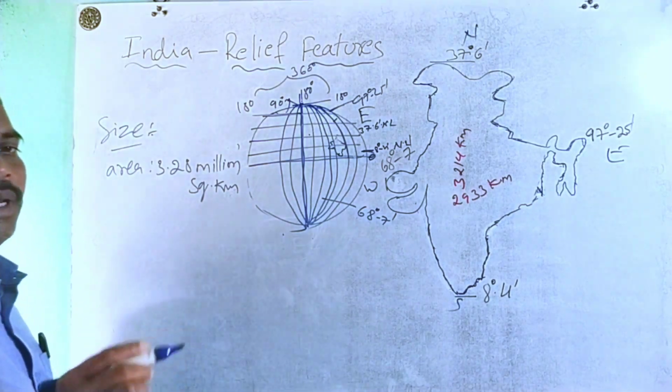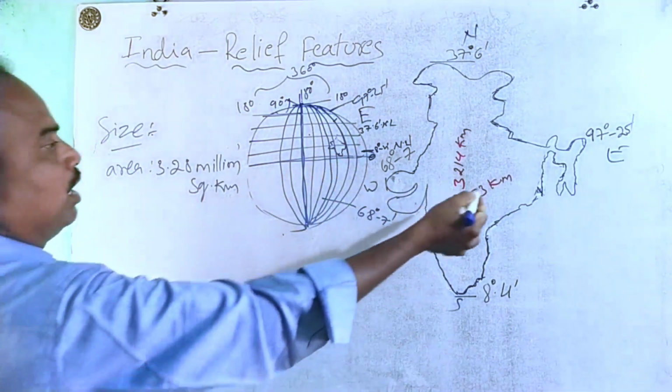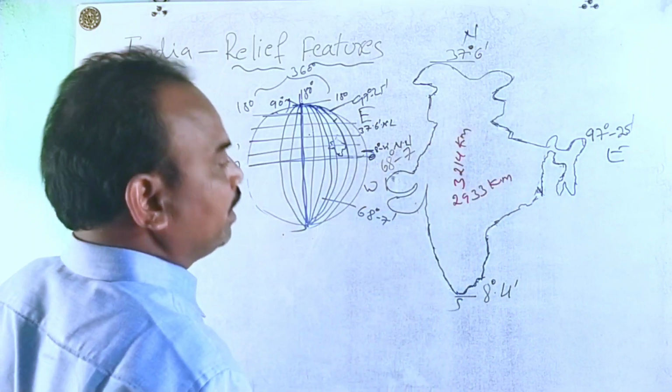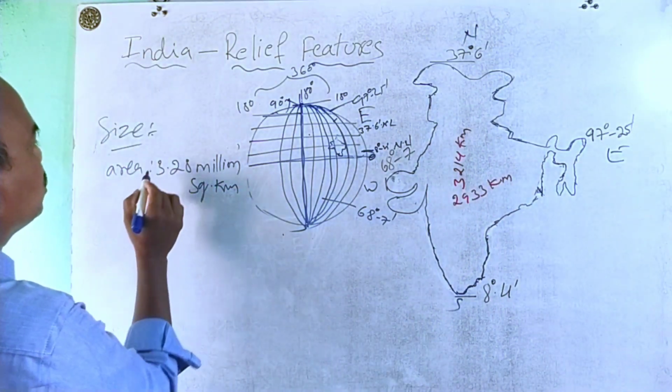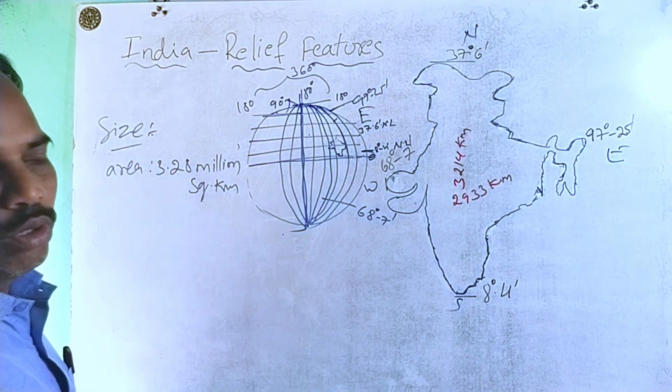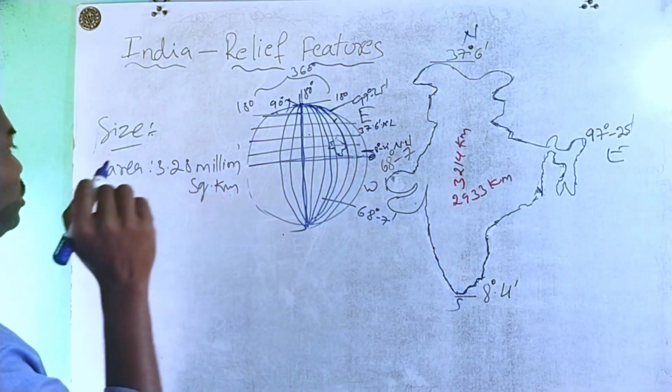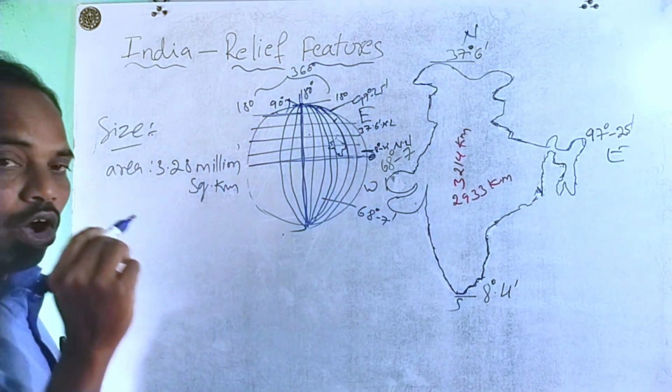The total geographical area of our country is 3.28 million square kilometers.